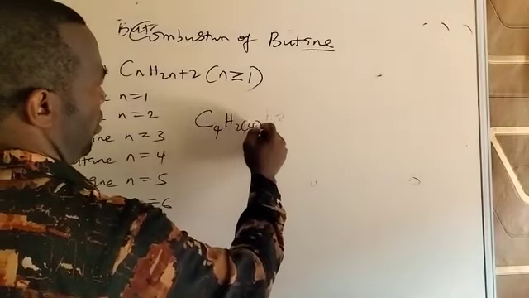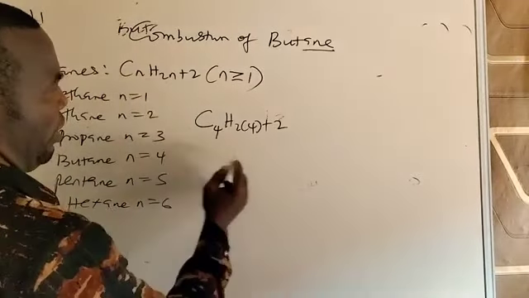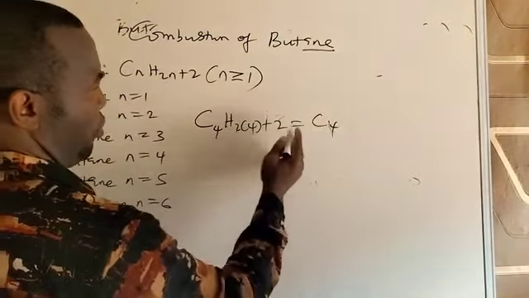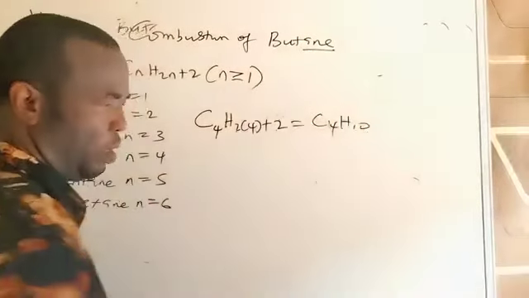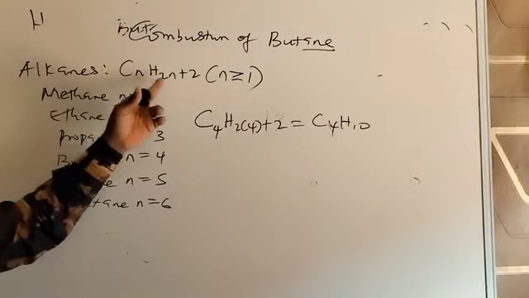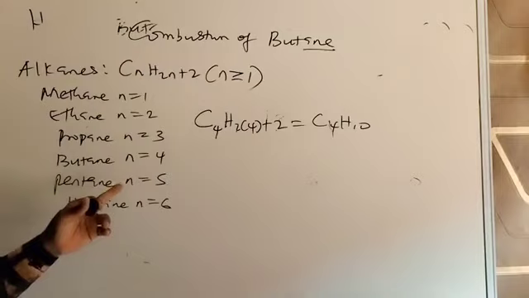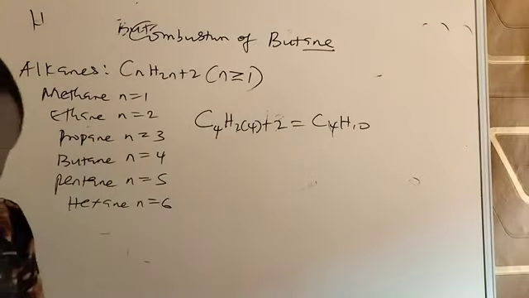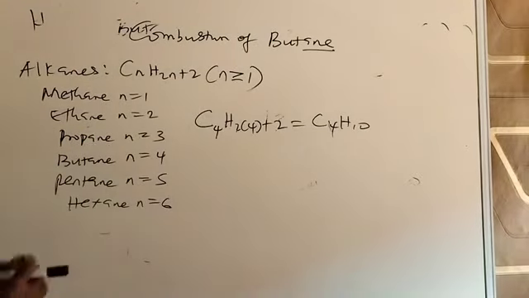H2 times 4 plus 2. Replacing n with 4, that will give you C4. Then this is 8 plus 2, giving us 10. This is butane, C4H10. You see? Likewise, if I want to get ethane, you put n as 2, you're going to get C2H6. You want to get pentane, you put n as 5, you're going to get C5H12. And so on. That is for alkane nomenclature.